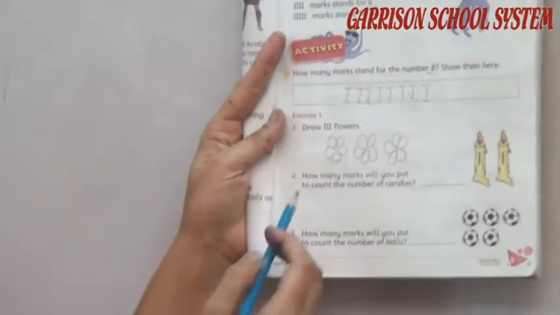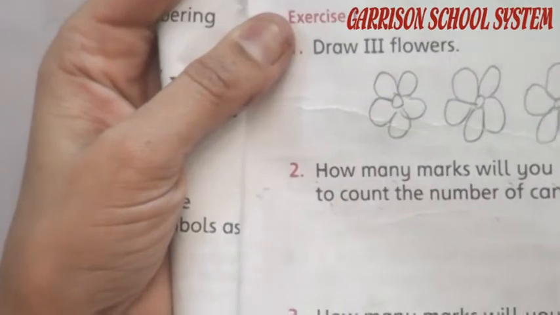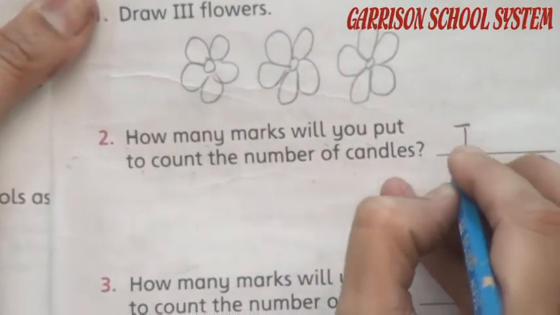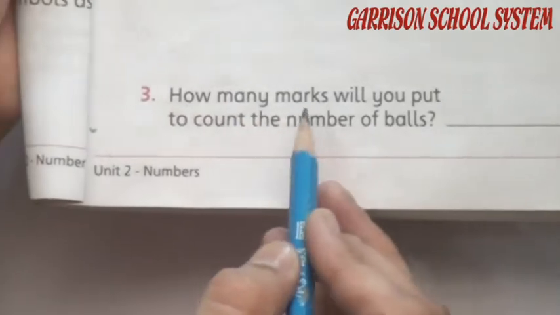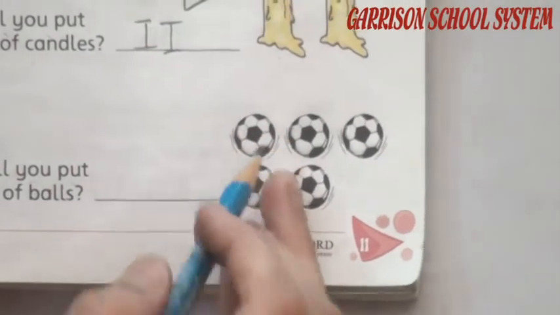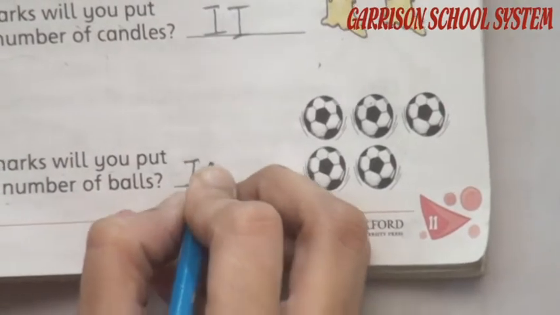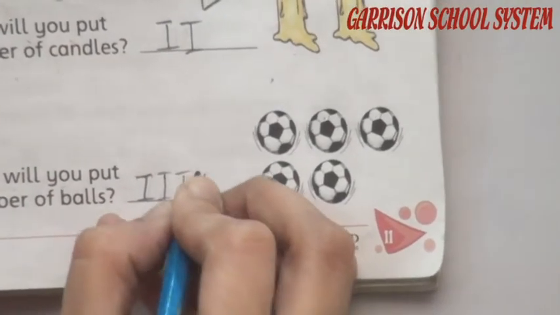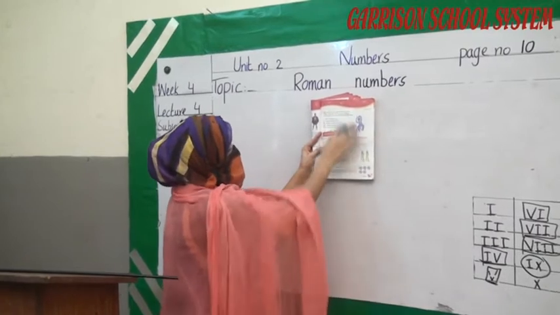So next, what are they saying? How many marks will you put to count the number of candles? Here are 2 candles, so we write 1 and 2. This is correct in Roman counting. Now move to the number 3. How many marks will you put to count the number of balls? How many balls are here? 1, 2, 3, 4, 5. If we write 5 marks, 1, 2, 3, 4, 5, it's also very difficult and very lengthy. So we can't write that. This is just an activity.